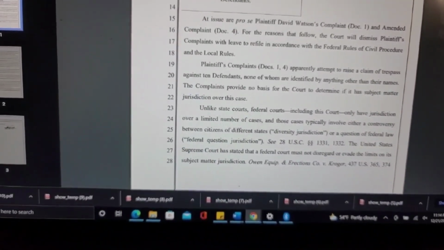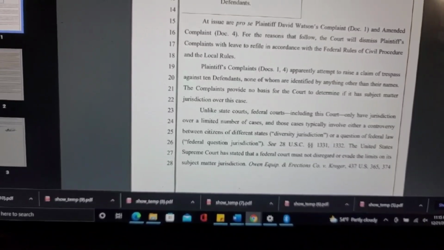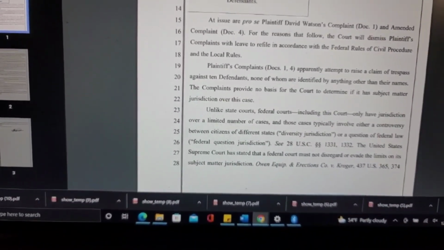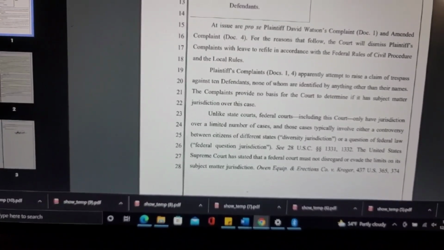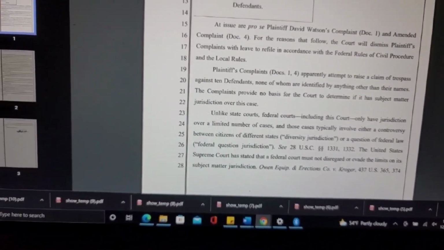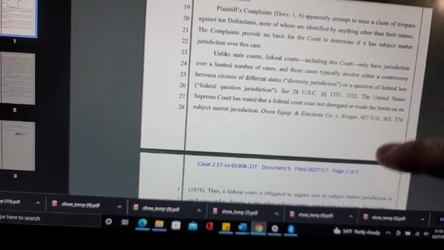Unlike state courts, federal courts, including this court, only have jurisdiction over a limited number of cases. Those cases typically involve either a controversy between citizens of different states, diversity jurisdiction, or a question of federal law, federal question jurisdiction. See Title 28, United States Code, Sections 1331 and 1332. So that's what this says. The United States Supreme Court has stated that a federal court must not disregard or evade the limits on its subject matter jurisdiction.